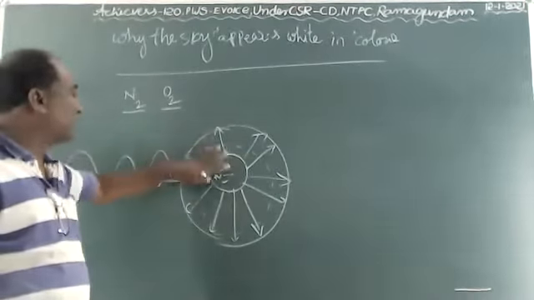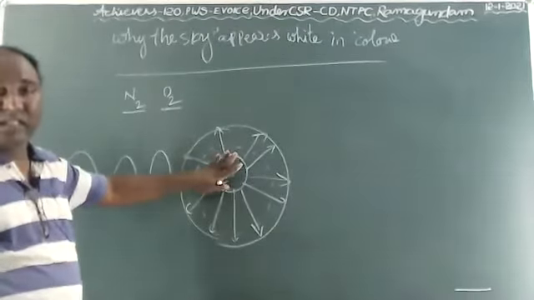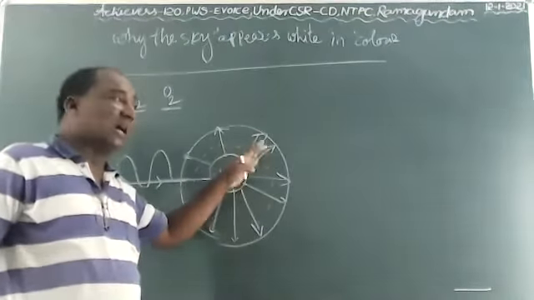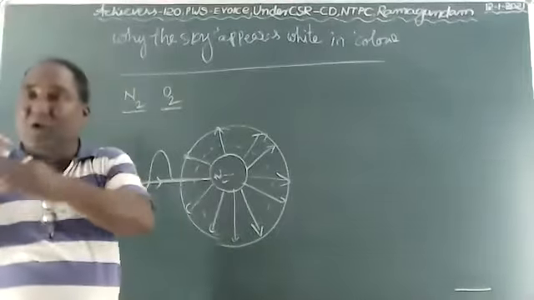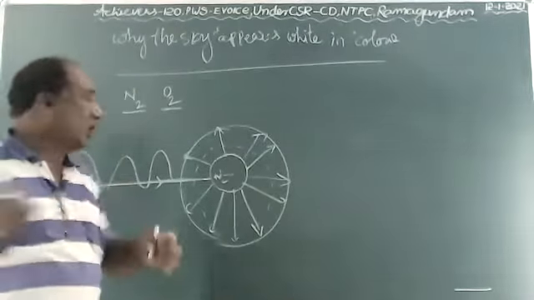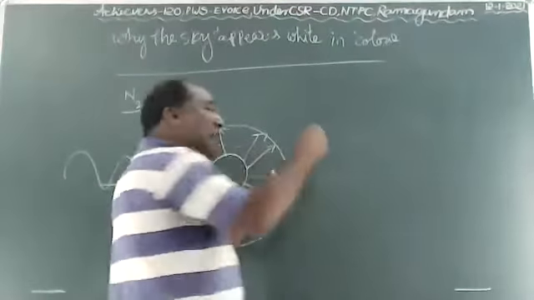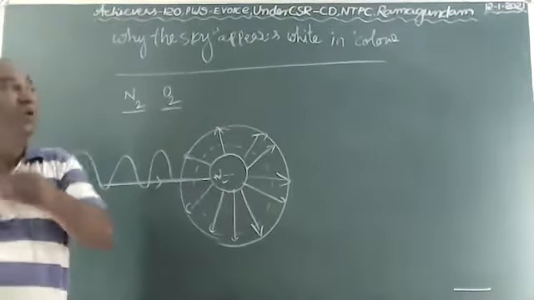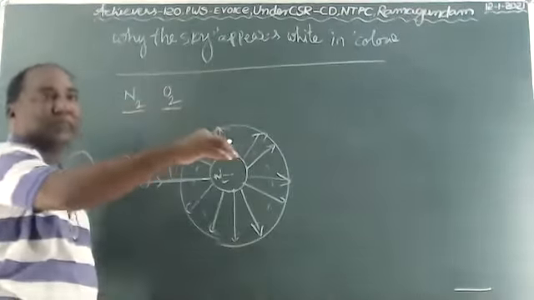Nitrogen and oxygen scatter only the blue color, and all the other colors, the red, yellow, orange, are scattered and mixed together. All the colors scatter and mix together to form white.